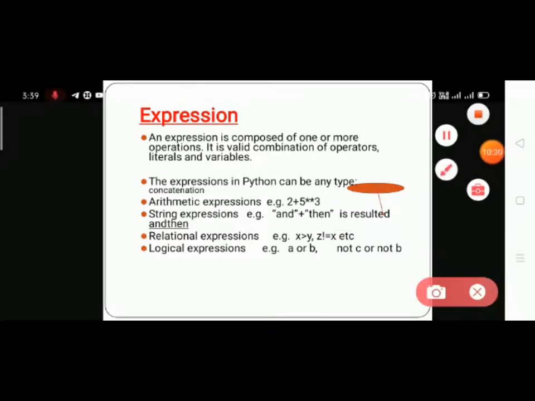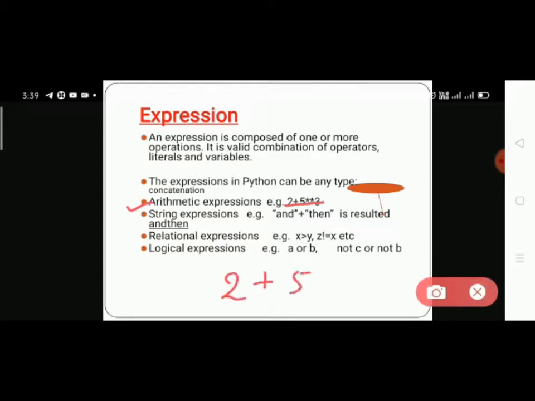What are the types of expressions in Python? The first is the arithmetic expression. These involve multiple operators. For example, 2 plus 5 into 3, meaning 2 plus 5 cubed, means 2 plus 125.